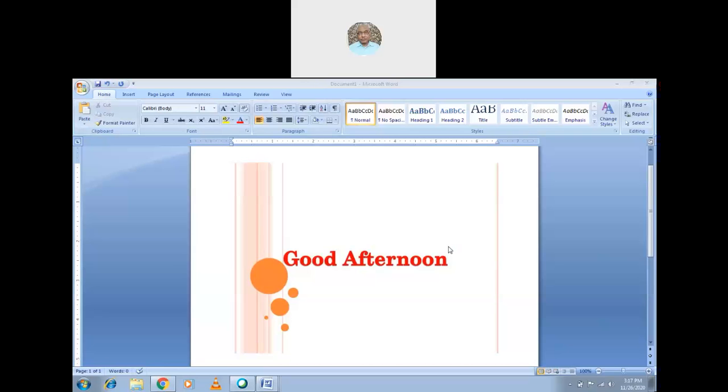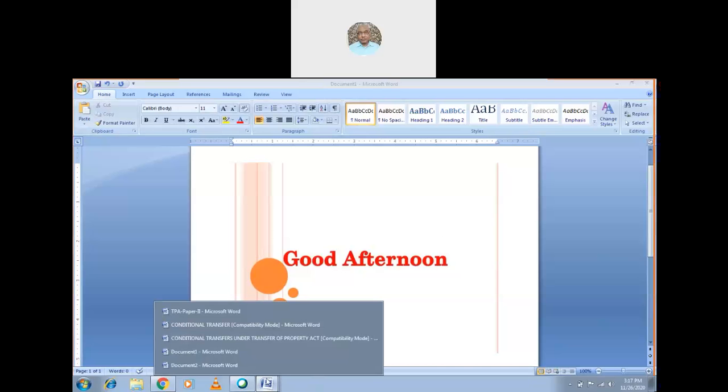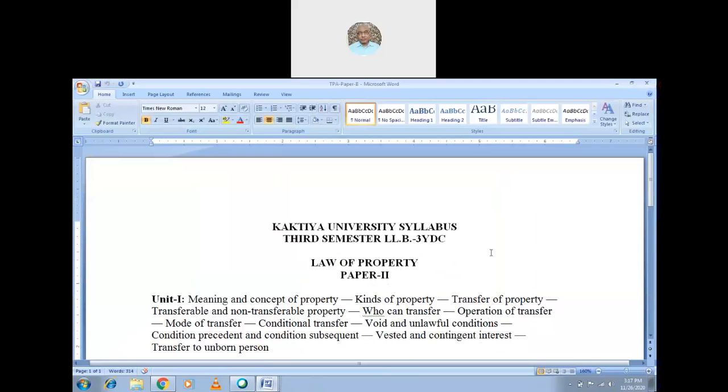The first unit is almost over. Then we'll see what would be next, because we did the modes of transfer and the operation of the transfer. Then in this class, as per the syllabus, we are dealing with the condition precedent and condition subsequent, or we can say the conditional transfer. Of course, it goes with void and unlawful conditions also. Later on, we will see the vested and contingent interest. So now in this class we are going to deal with the conditional transfer.